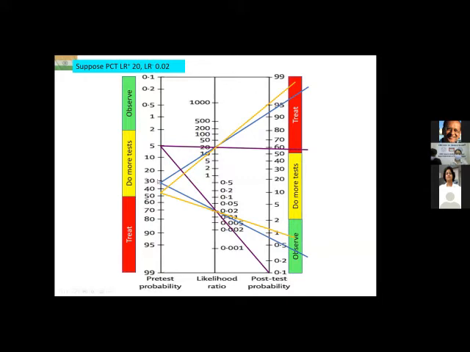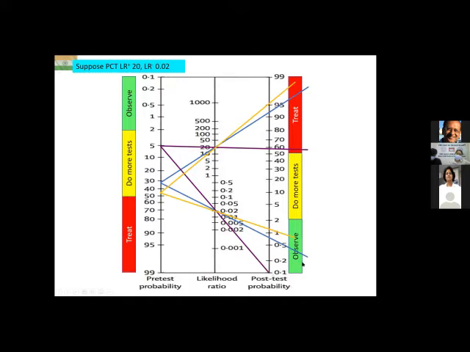Great. Now let's look at the purple patient. The one who was less sick, had a low pretest probability, only 5%. Procal positive goes via 20, cuts the post-test probability line at 60%. I will definitely treat. Procal negative goes via 0.02, cuts the post-test probability line at 0.1%.